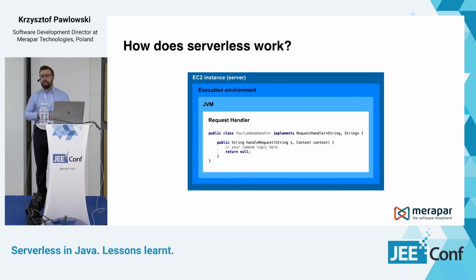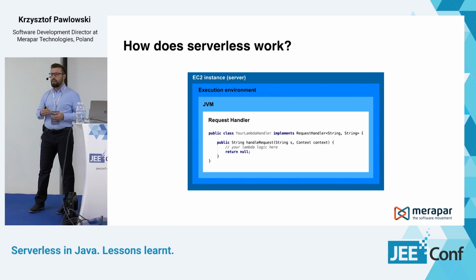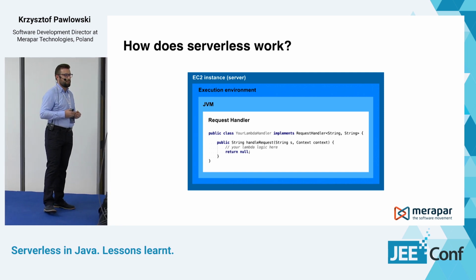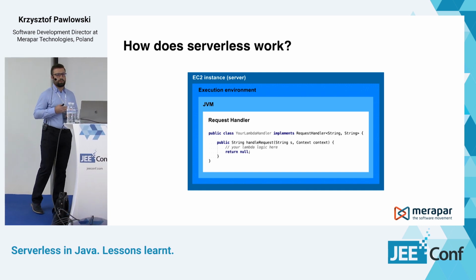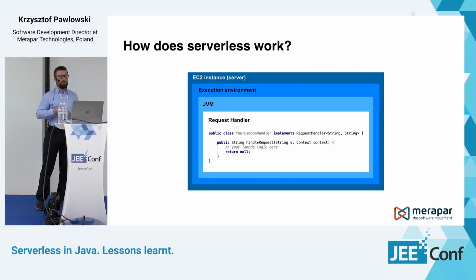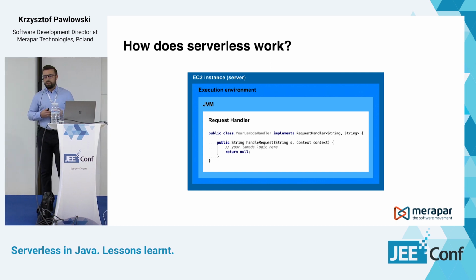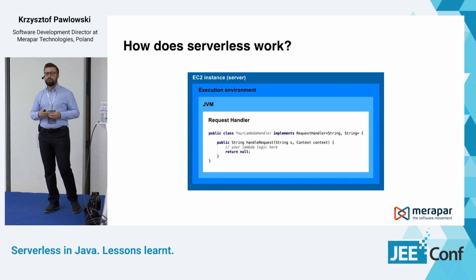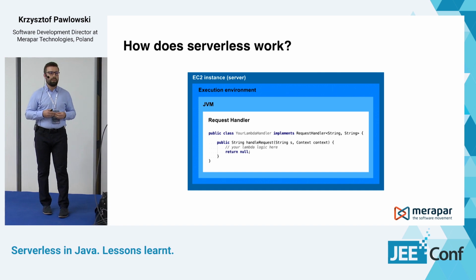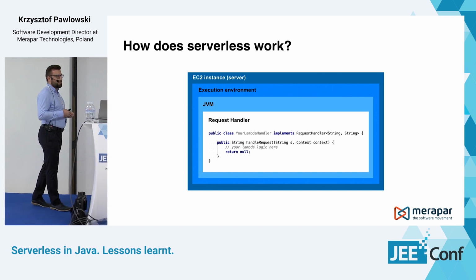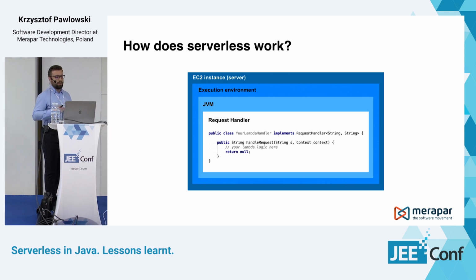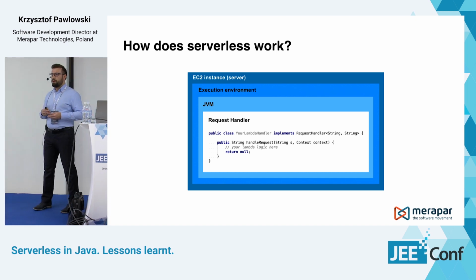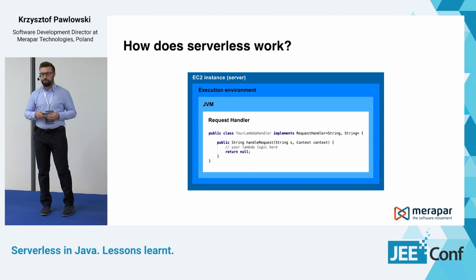Because we are talking about AWS and Java, let's have a closer look at how it works in AWS using Java. First, for this server from the previous slide, we have an EC2 instance, where the execution environment is running. In our case, it will be a JVM inside this execution environment. And again, we are only responsible for what we can see in this white box here. So we need to implement a request handler, which is actually the logic of our Lambda function. We need to implement this request handler interface, which is delivered by the AWS SDK, and there in the handleRequest method, we have the body of our method that will be run in the serverless environment.